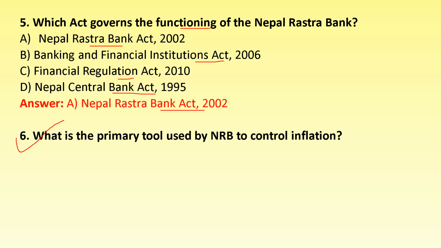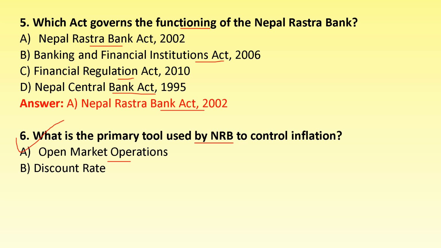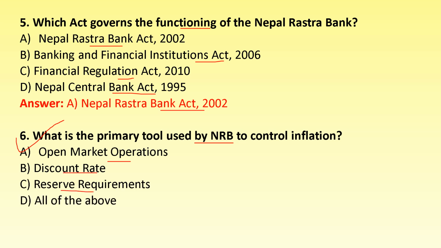Which is the primary tool used by Nepal Rastriya Bank to control inflation? Open market operations, discount rates, reserve requirements, and all of the above. The correct answer is option D, all of the above. To control the inflation rate in the market, the Nepal Rastriya Bank uses all three tools: open market operations, discount rate, and reserve requirements.